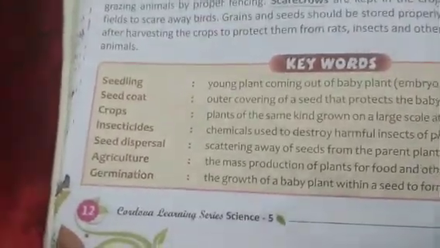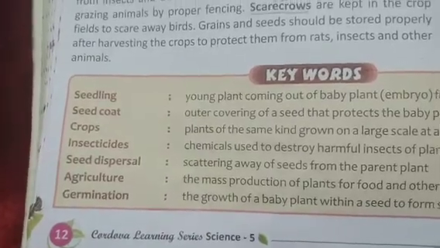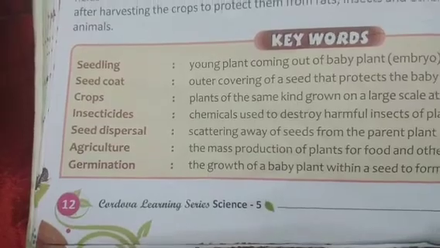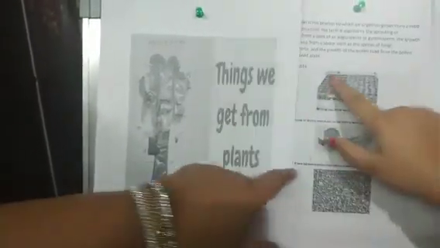Now I would like to show you some charts that I have made for you. See this. I have collected some more charts for you, small printouts I have taken and kept ready. The things we get from plants, these are all the things, just have a look. I showed you in the beginning of the lesson also. And now, next one, see how they are growing.